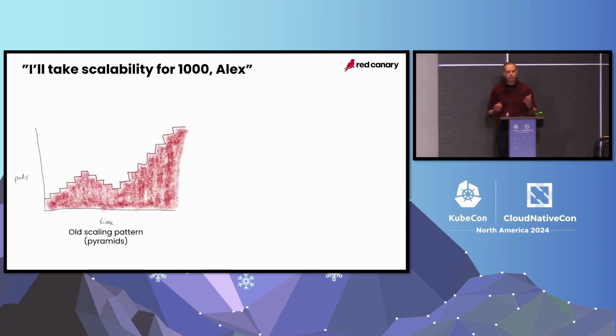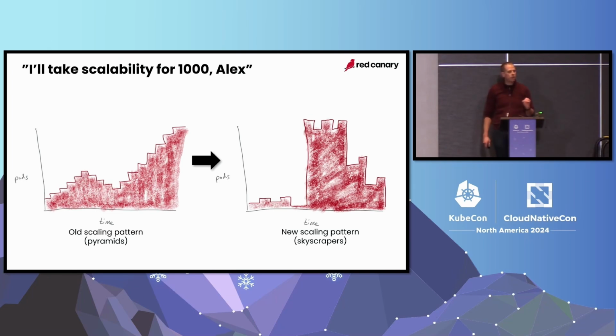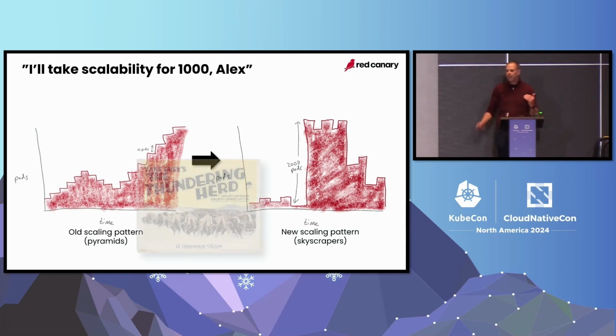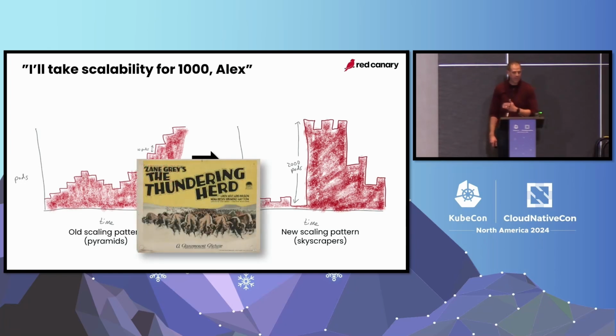So once we moved on from that, we had some more exciting problems. This was our old scaling pattern. It looks like pyramids; in all of our plots you can see we'd scale up, we'd scale down like pyramids. The new one kind of looked like skyscrapers, a city skyline. The problem was, as you can see on the graph on the left-hand side, we would move like 10 pods at a time, 2 pods, depending on the deployment that we had. Well, now that we can scale with reckless abandon, we can add like 2,000 pods immediately, which is really, really cool, but you're at a Kubernetes conference, and you're probably familiar with some other problems that can create.